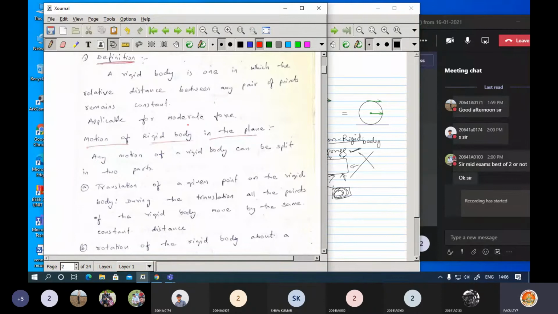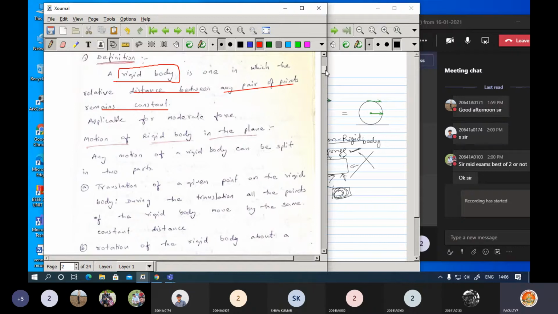Moderate range means there should be no deformation; till that point we consider it a moderate force. Simply, it is a solid body in which the distance between any pair of points should remain constant. That is the definition of the rigid body.